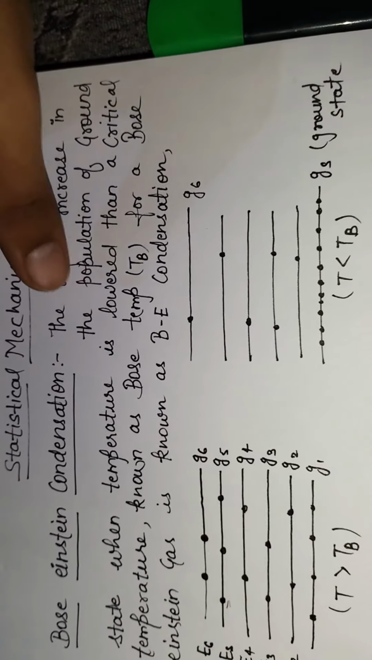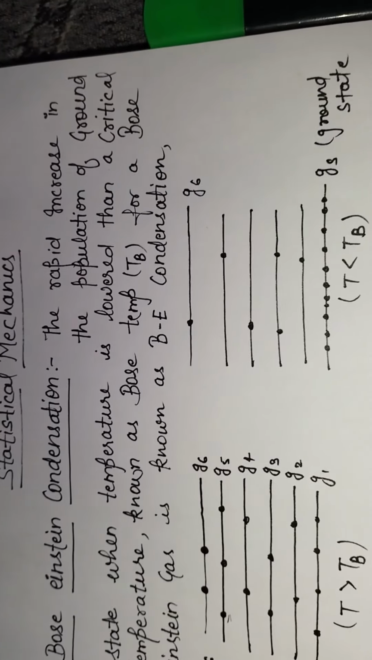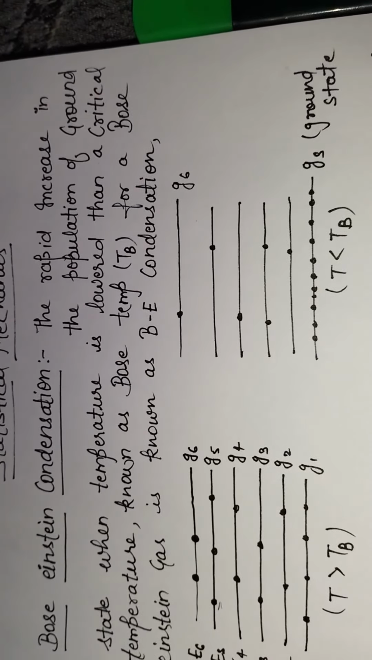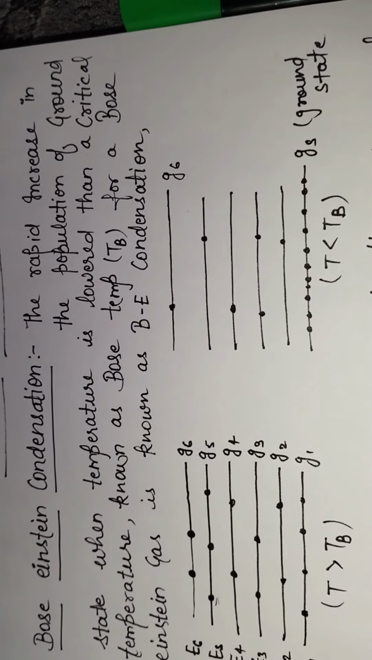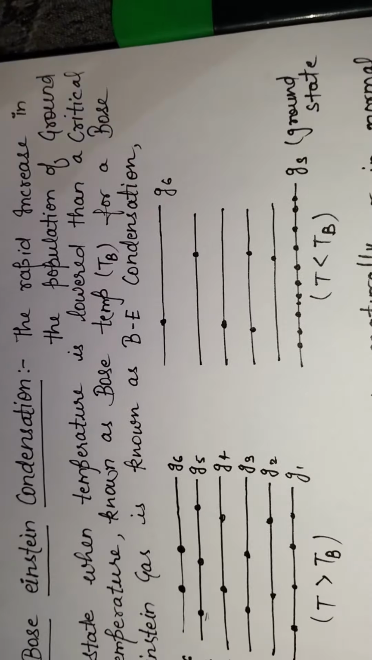The rapid increase in the population of the ground state when the temperature is lowered below a critical temperature, known as the Bose temperature, for a Bose-Einstein gas is known as Bose-Einstein condensation.